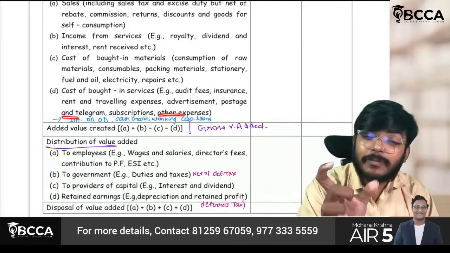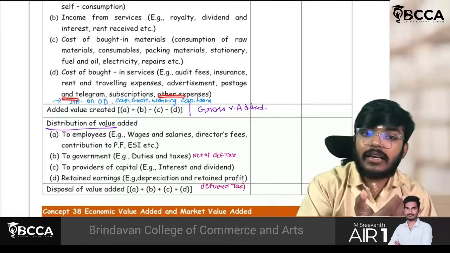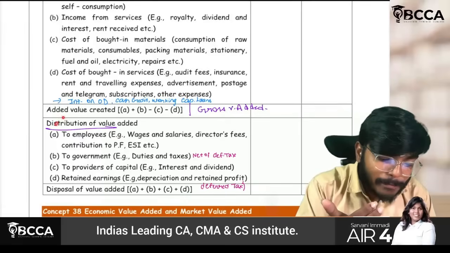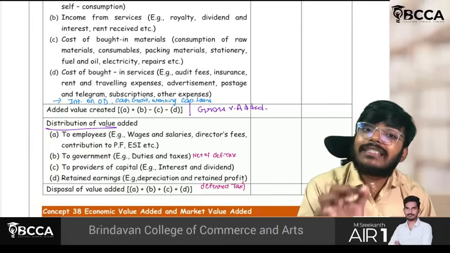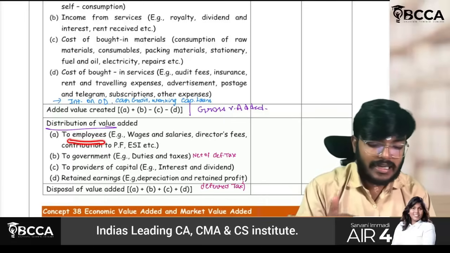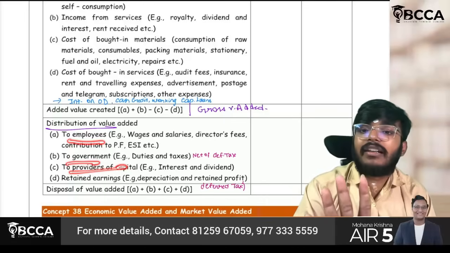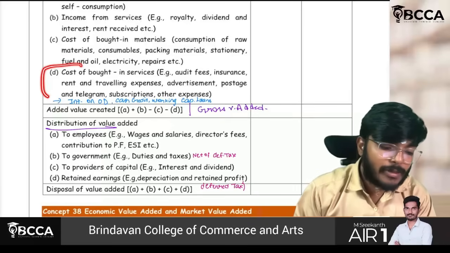But if such an expense is related to any specific stakeholder, that will be shown as a distribution. If it is not related to any stakeholder, as in if it is not related to employees, government, providers of capital, retained earnings, then it will be shown here.